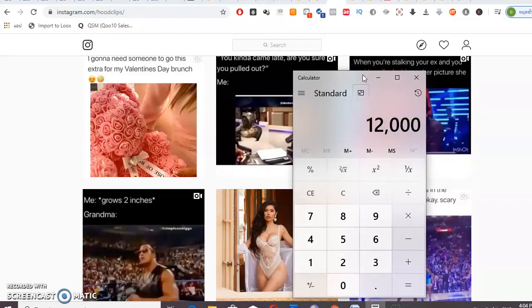Out of these 1.2 million views on your post, only about 1% of those people will go into your website. So out of this, you just times by 1%, and it will be 12,000 visitors.